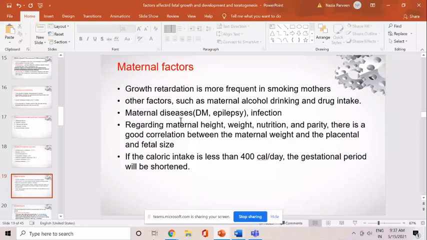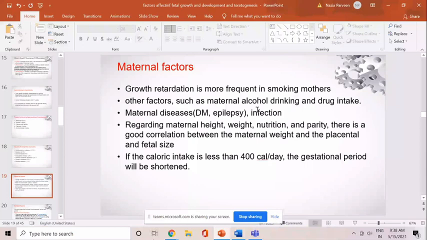If the mother is smoking, obviously there is growth retardation in the baby, and excessive alcohol and drug intake will also affect fetal growth.